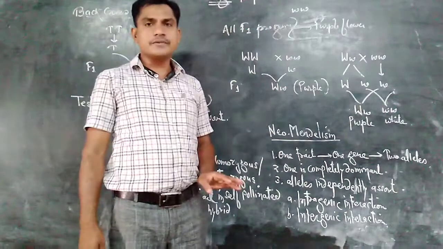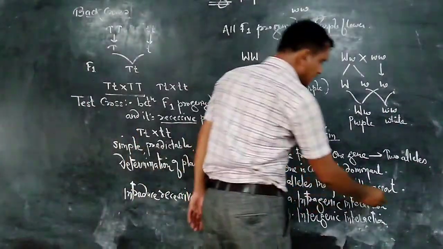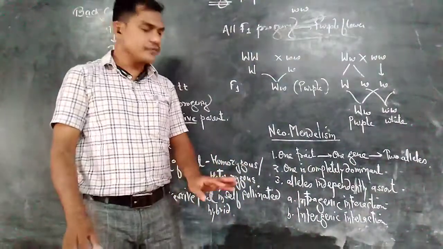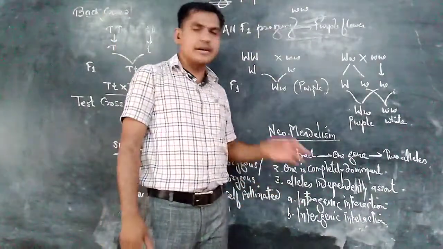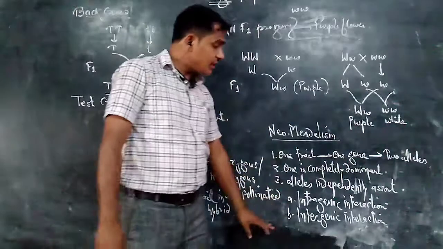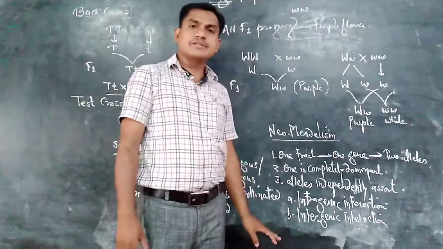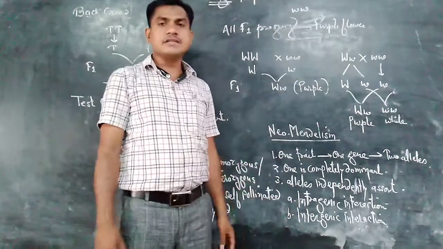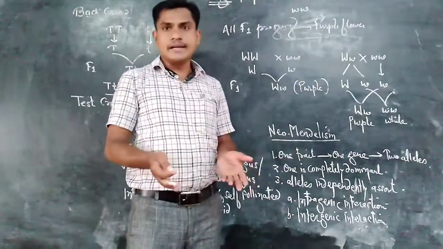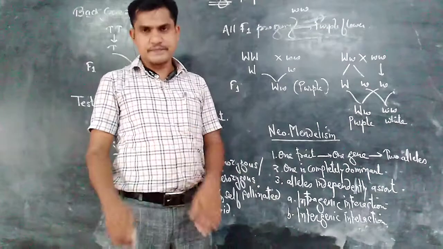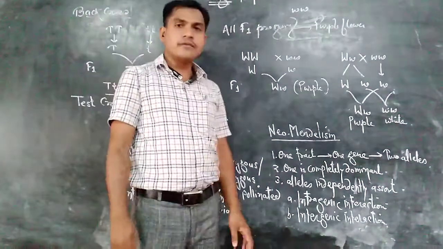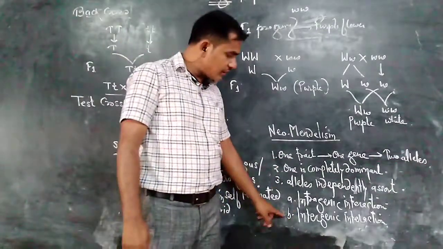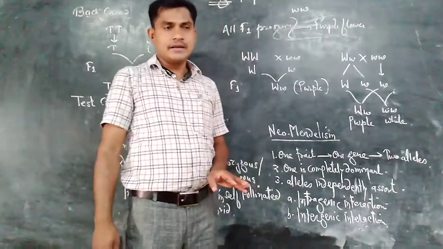Here two phenomena we have to observe: codominance and incomplete dominance. These two phenomena are examples of intragenic interaction. Intergenic interaction is the interaction of alleles of different, non-identical genes.